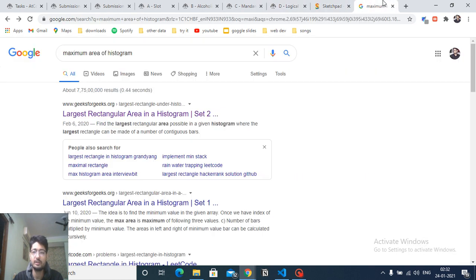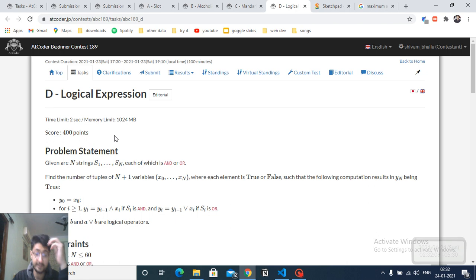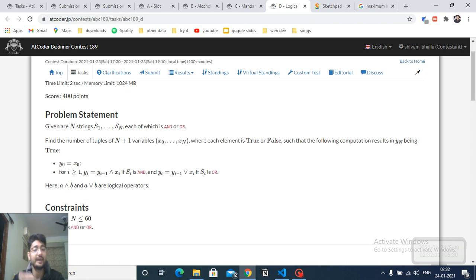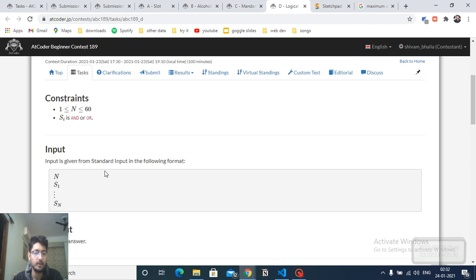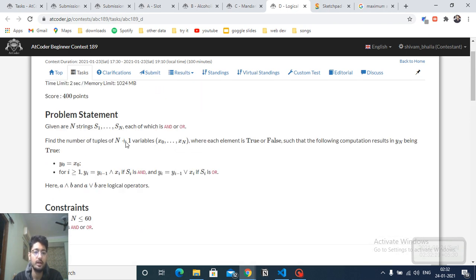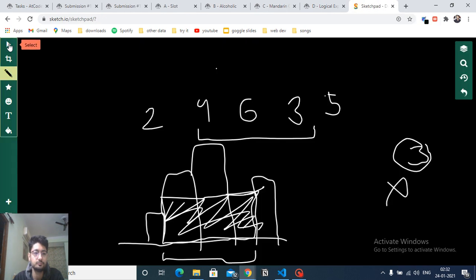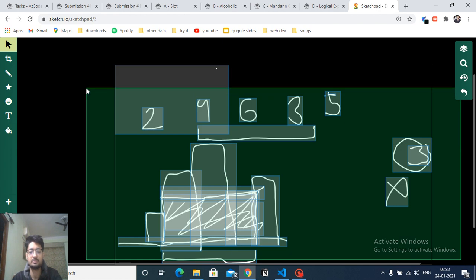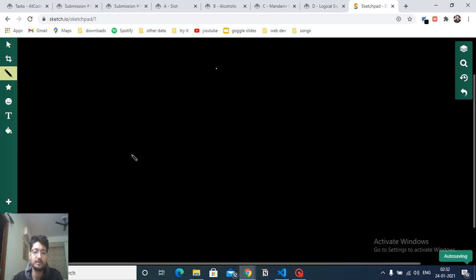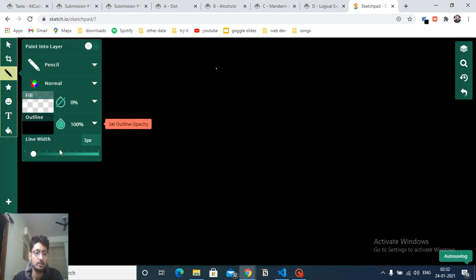The last problem of the set is, you are given n strings, as you can see, from S1 till Sn, each of which is either and or or. As you can see, these are and, or, and so on. Then what you actually have to do here is make a tuple of n plus 1 variables.